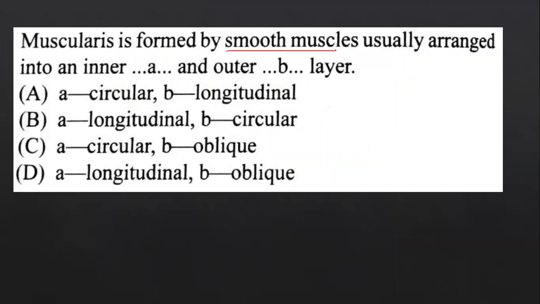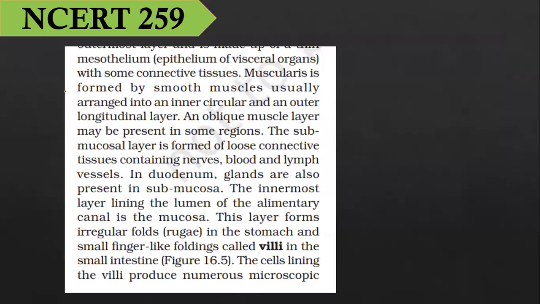Muscularis is formed by smooth muscles usually arranged in, I have told you, inner circular muscle and outer longitudinal muscle, right? So the correct answer for the 12th question is option A, inner circular and outer longitudinal. Muscularis is formed by smooth muscles usually arranged into an inner circular and outer longitudinal layer. Page number 259 of NCERT.